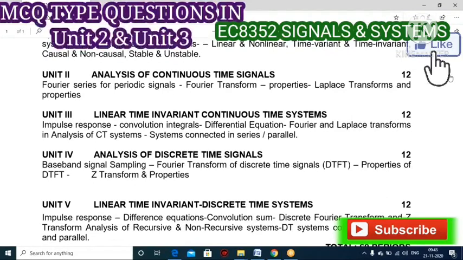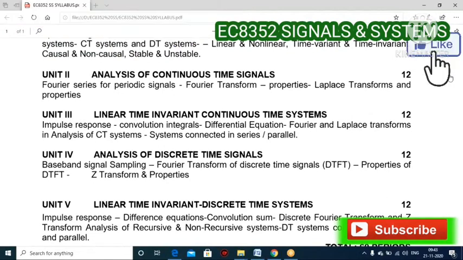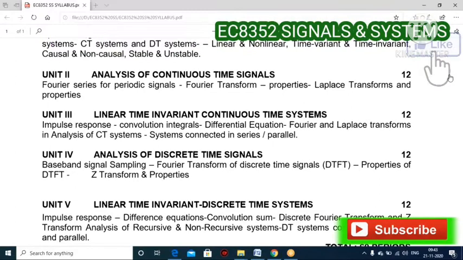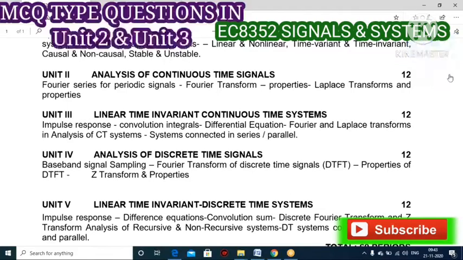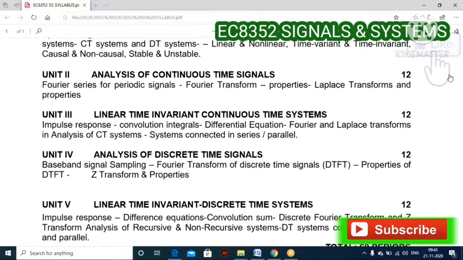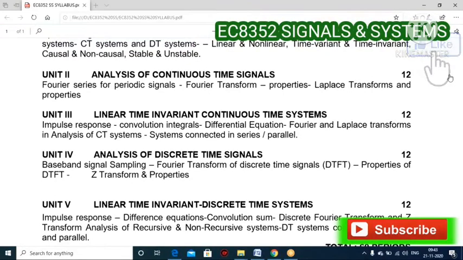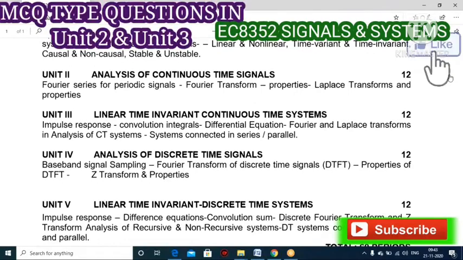Once you are thorough with the whole unit, try to attempt all the MCQ type questions that I will give. You just try it. Next, Unit 3, LTI for continuous time system. It is similar to our fifth unit, but in fifth unit we have discrete time system, whereas here it is LTI for continuous time system. So this is the difference between Unit 3 and Unit 5.